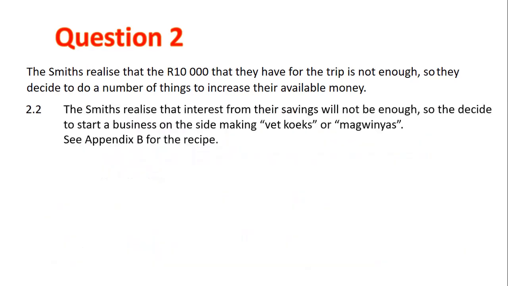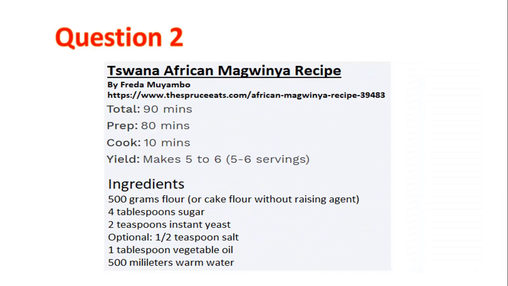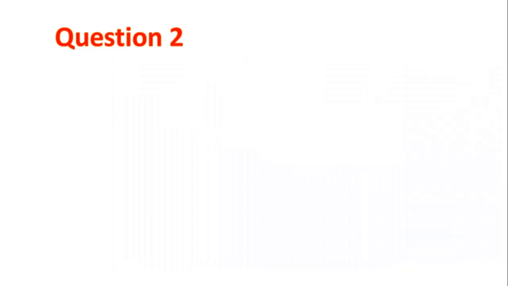2.2. The Smiths realize that the interest from their savings will not be enough, so they decide to start a business on the side making vetkoek or ngwenias. Let's see Appendix B for the recipe. Here it is. We'll be using this as we go.